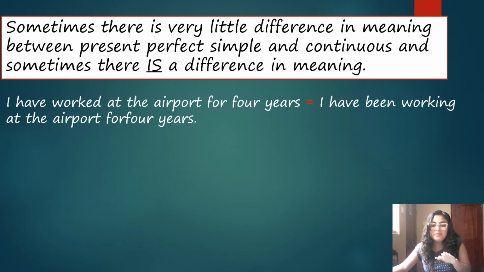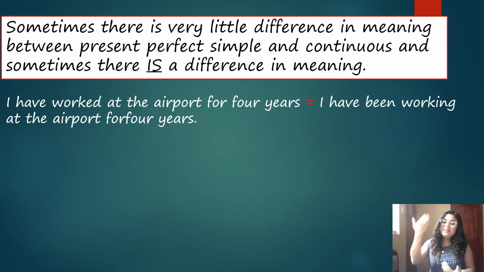Sometimes there is very little difference in meaning between present perfect simple and present perfect continuous. And sometimes there is a difference in the meaning too. Let's see. For example, I have worked at the airport for 4 years. I have been working at the airport for 4 years. What is the difference between them? The first one means that I have worked at the airport for 4 years. But are you working now? No, of course not.